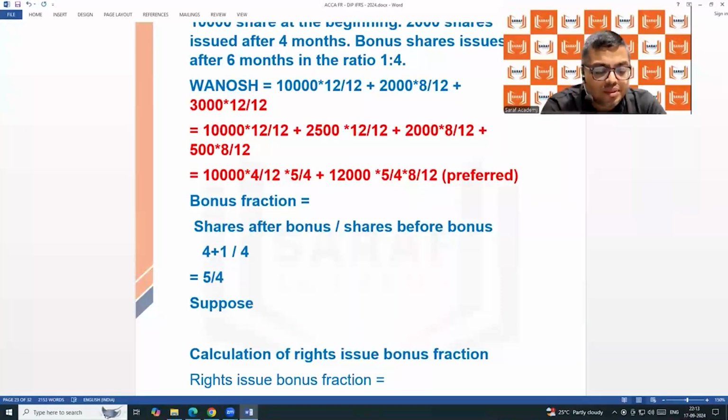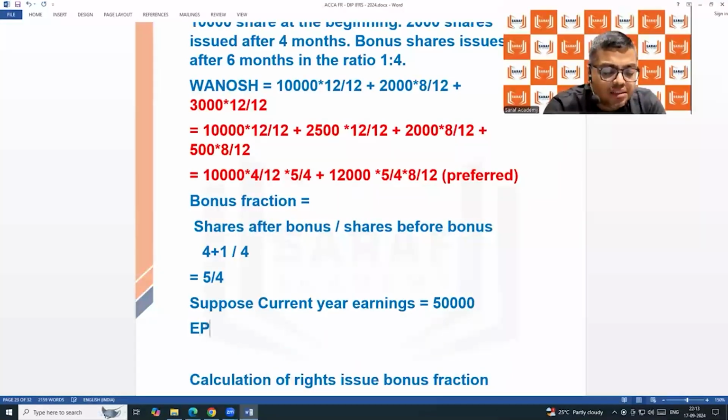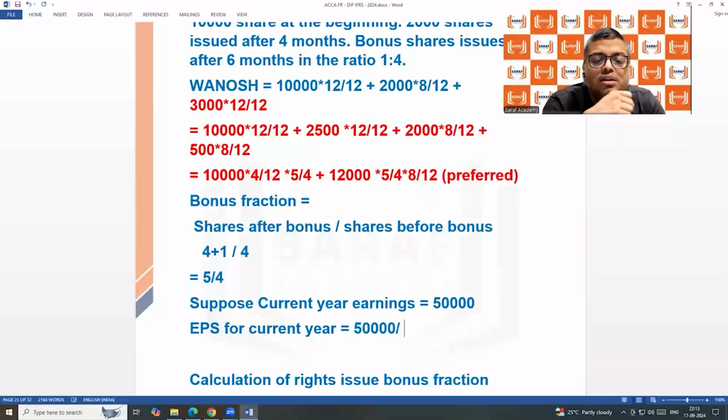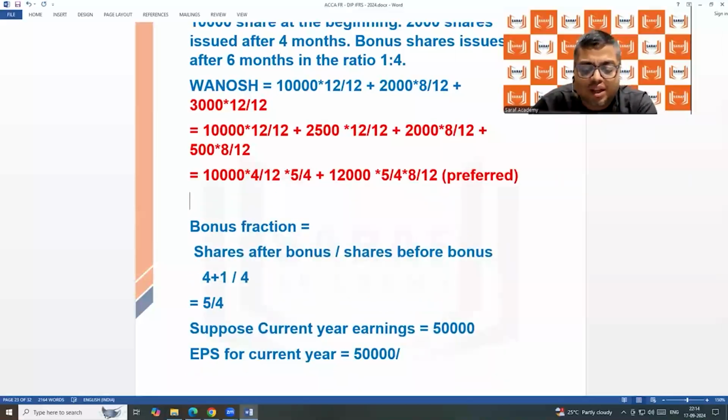Suppose current year earnings, let's say 50,000. Okay? So EPS for current year equals 50,000 divided by how much is it coming by? Anyone say? Because up till now we have not calculated.